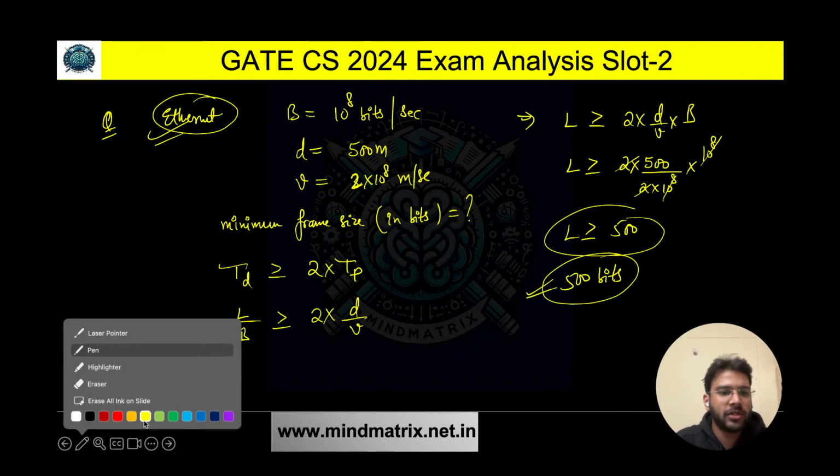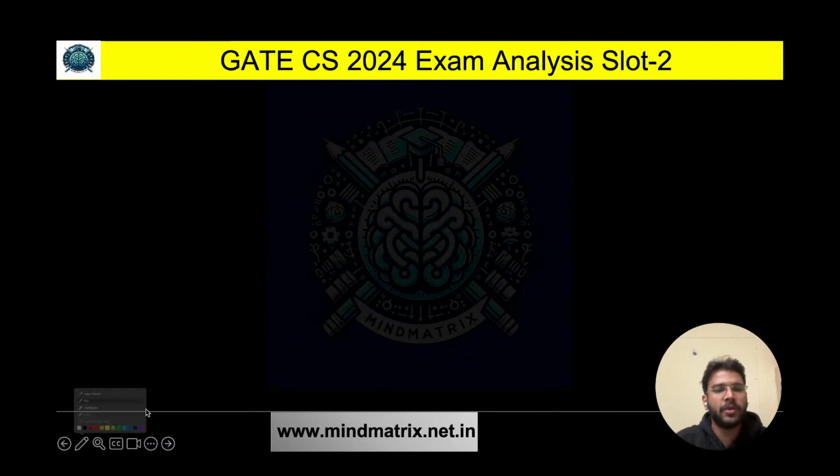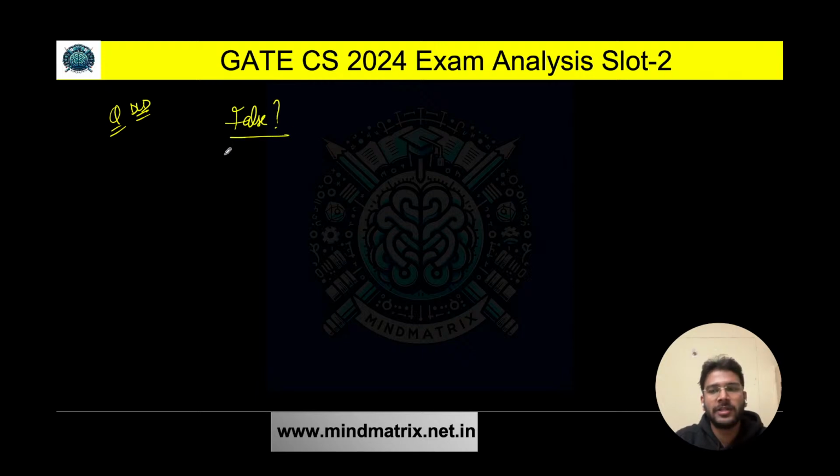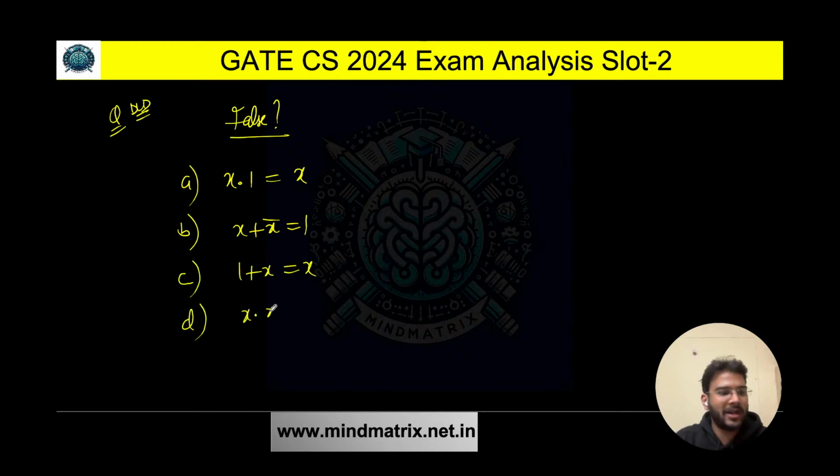Let's solve another question. That was again a really simple question from digital logic, right? Now we have to find which one is false here. Option A is x dot 1, basically AND operator, is equal to x. B says x or x complement is equal to 1. C, 1 or x is equal to x. D, x and x is equal to 0. We need to find which one is false here.